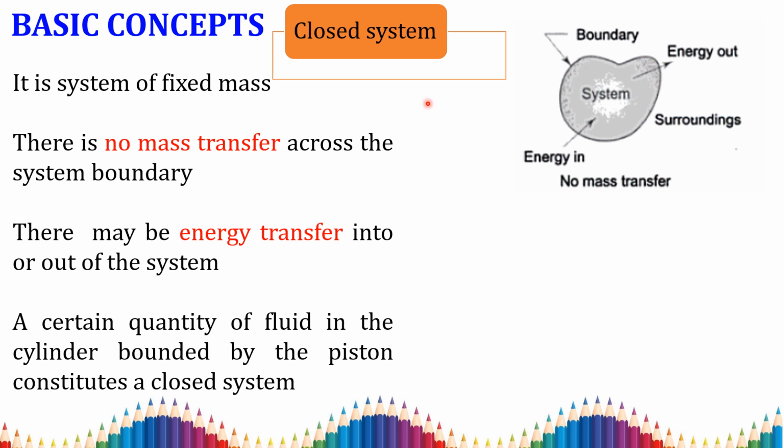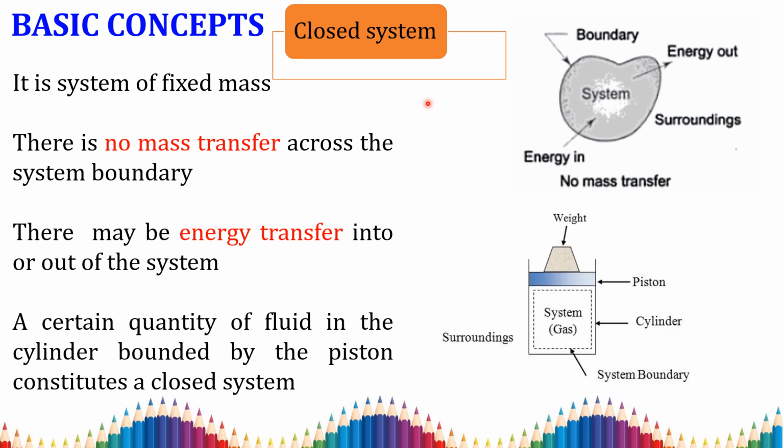In a closed system there is no mass transfer across the system boundary and it consists of a fixed mass. There may be an energy transfer into or out of the system. A certain quantity of fluid in a cylinder bounded by a piston constitutes a closed system. This is a great example.